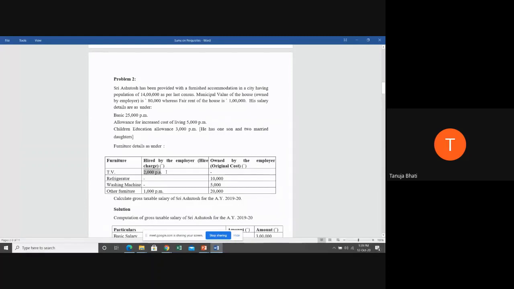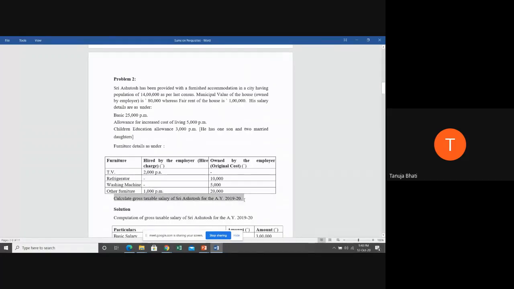Hire means rental basis, 2,000 per month. Refrigerator is owned by the employer, 10,000. Washing machine is owned by the employer, 5,000. Any other furniture given is hired by the employer at 1,000 per month, and 20,000 of the other furniture is owned by the employer.